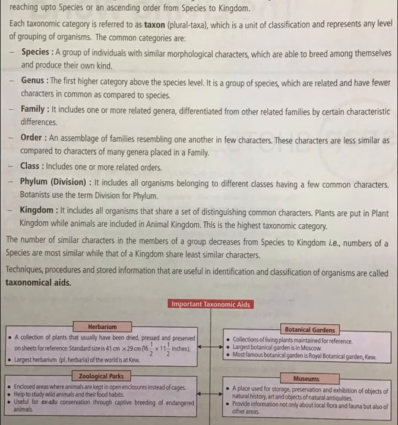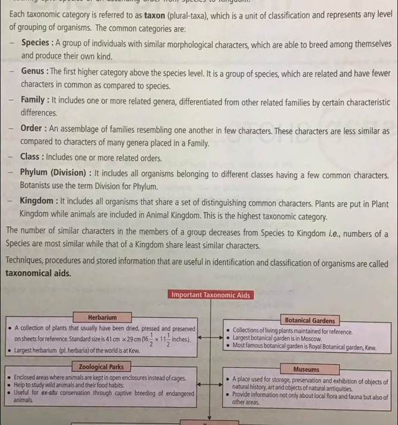It is a group of species which are related and have fewer characters in common as compared to species. In case of species, let's say 100%. In case of genus, the commonality will come down, but still 80% commonality will be there. Once we go to family, it includes one or more related genera, differentiated from other related families by certain characteristic differences.